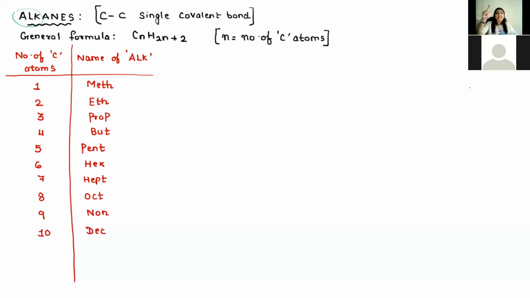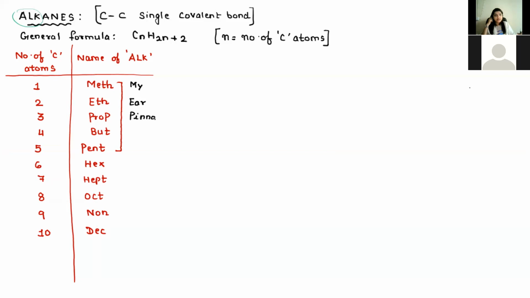So meth, eth, prop, bute, then depending on the sides, which you say pentagon, hexagon, heptagon, octagon. So this 5 is actually most important. Out of that also the first 4, which you are learning for the first time. You can remember one mnemonic: my ear pinna badly pains.